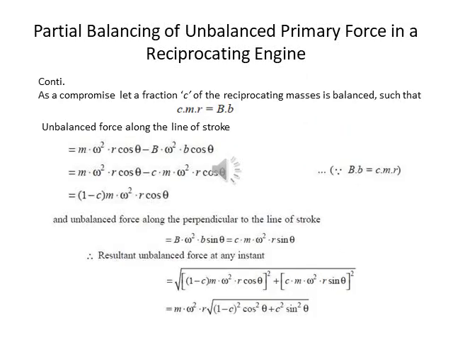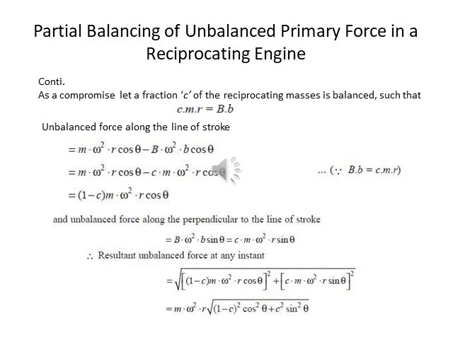As a compromise, let a fraction c of the reciprocating masses be balanced, such that the balancing mass times its radius equals c m r. So the unbalanced force along the line of stroke is equal to m omega square r cos theta minus c m omega square r cos theta. From this we find the equation, which is equal to (1 minus c) m omega square r cos theta.